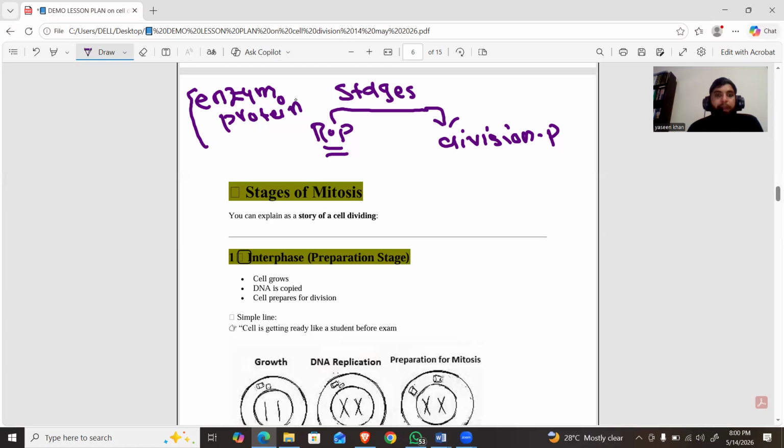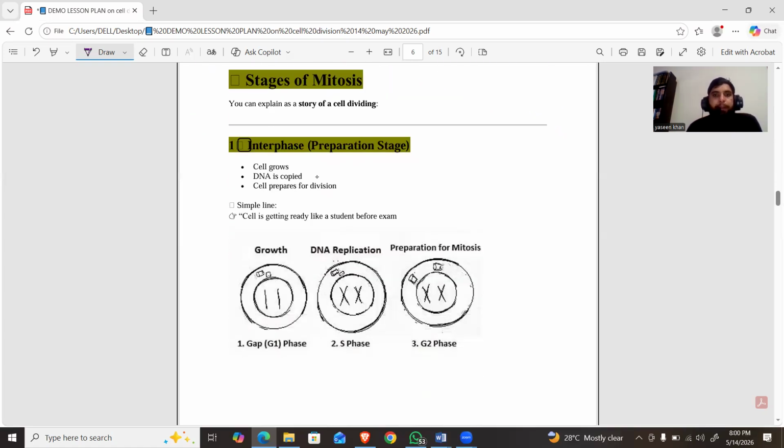So in the resting phase, the cell prepares itself. They produce the necessary enzymes for cell division. They synthesize the necessary proteins for cell division, and they do DNA replication. They make DNA copies. So in interphase, these are the main events that occur in a cell.